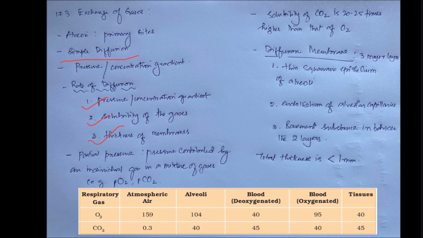And oxygenated blood has 95 millimeter of mercury of oxygen and 40 millimeter of mercury of carbon dioxide. In the tissues, we can again see that partial pressure of oxygen is 40 and that of the carbon dioxide is 45. This table just shows that there is a maintenance of the pressure gradient throughout in all the parts. That is, the pressure is different. Nowhere is the pressure between the two gases similar.